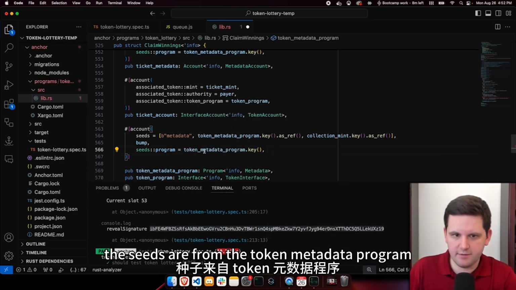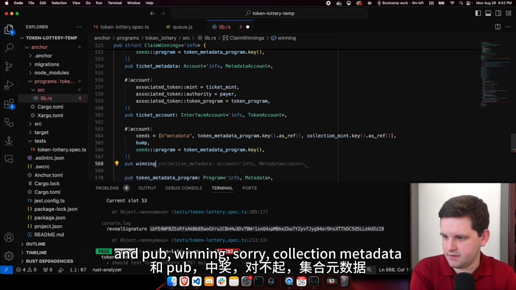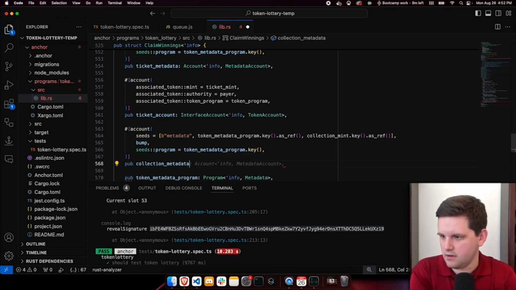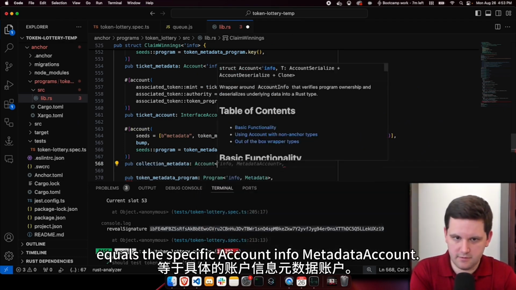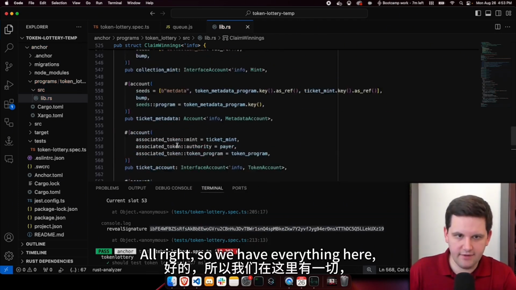The seeds are from the token metadata program. And pub winning collection metadata equals the specific account info metadata account. All right, so we have everything here.